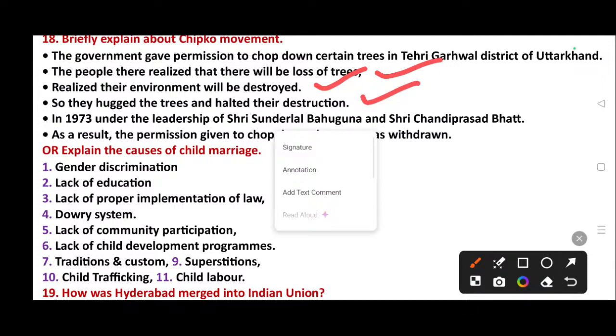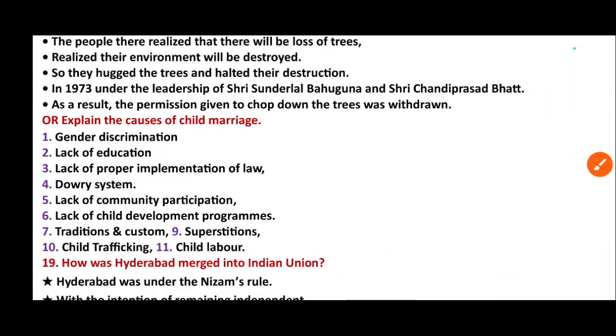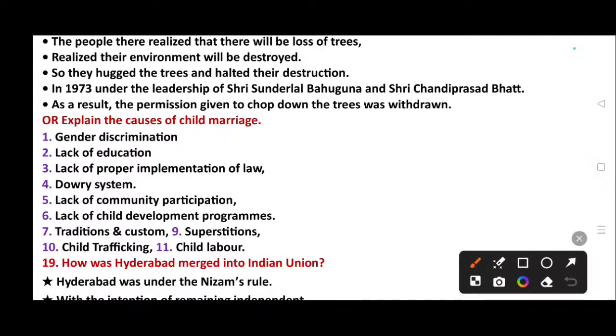In 1973, under the leadership of Sri Sundarlal Bahugun and Sri Chandi Prasad Bhatt, as a result, the permission given to chop down the trees was withdrawn. For this question, they asked another R-type question.